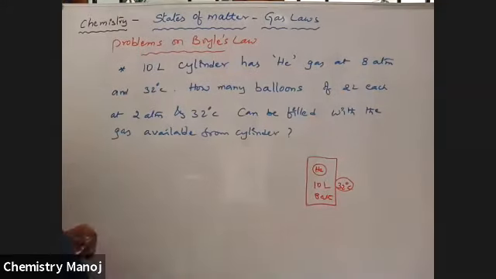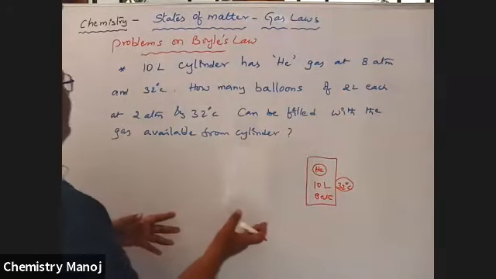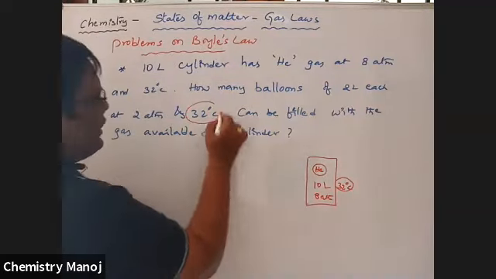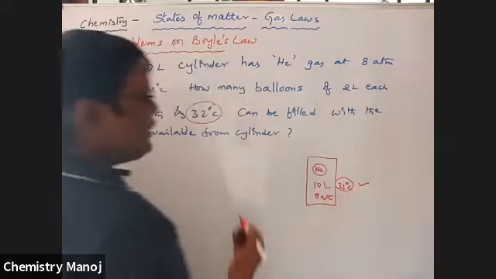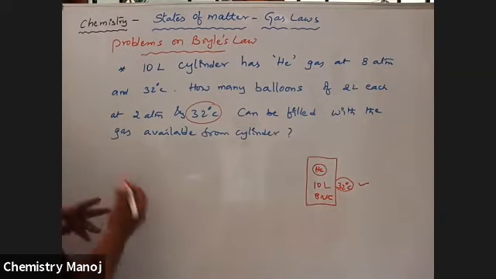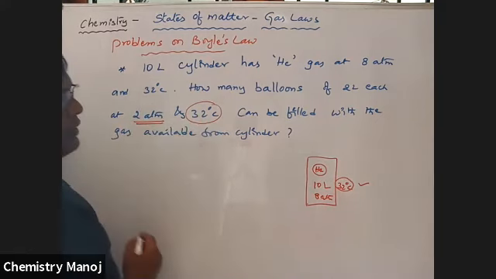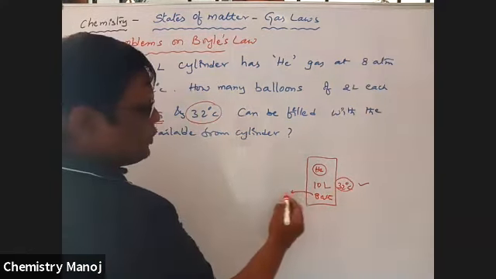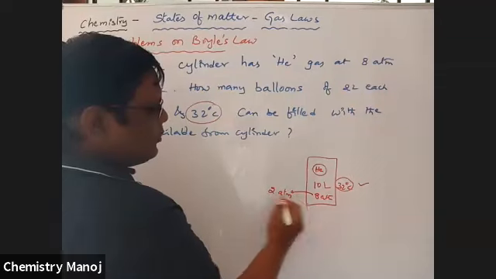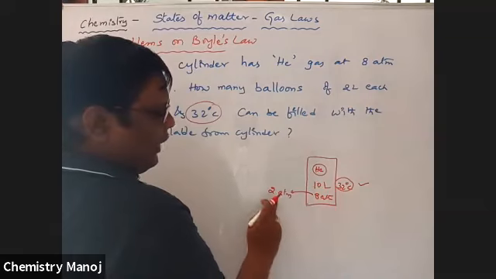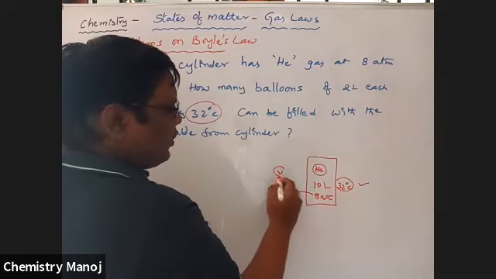Now, the cylinder is at 32 degrees centigrade, that means the temperature is constant. Now the pressure of this vessel is 2 atmospheres. Instead of 8 atmospheres, the pressure is reduced to 2 atmospheres. At 8 atmospheres it is the volume V1, at 2 atmospheres how much is the volume V2? Find that out first.